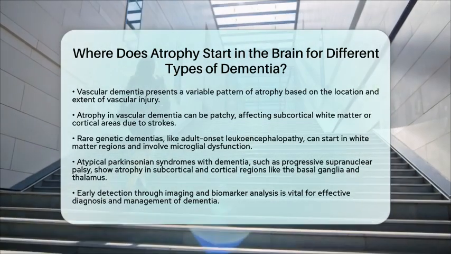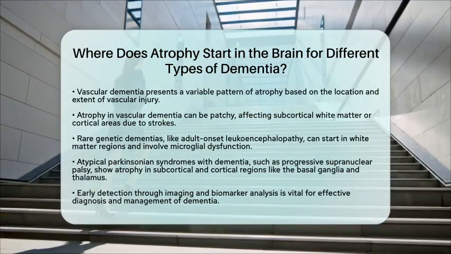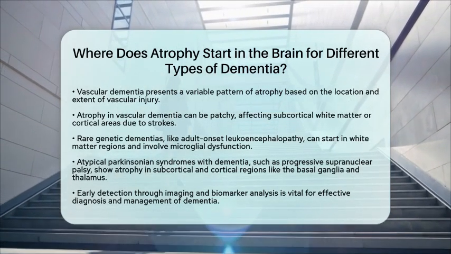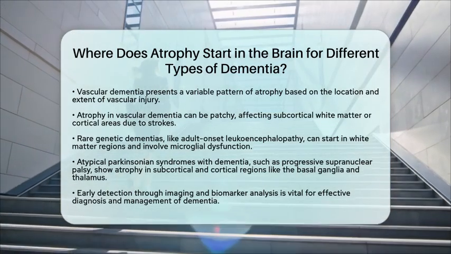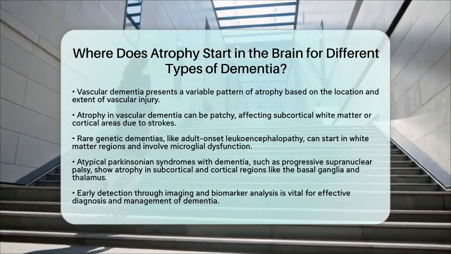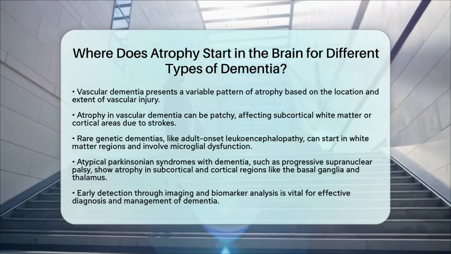In summary, the starting point of brain atrophy varies by dementia type. In Alzheimer's disease, it begins in the medial temporal lobe. Frontotemporal dementia starts in the frontal or temporal lobes. Lewy body dementia often begins in the occipital and parietal lobes. Vascular dementia varies based on vascular injury sites.